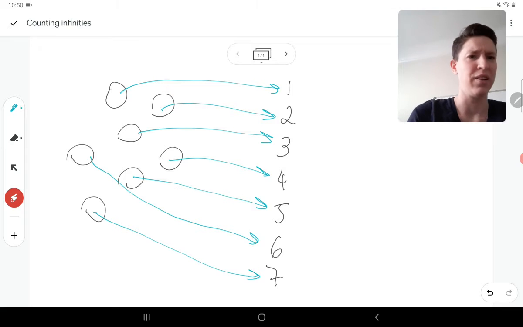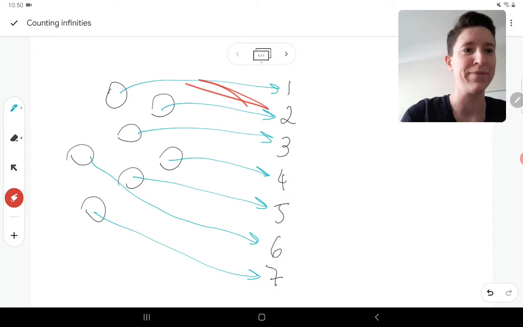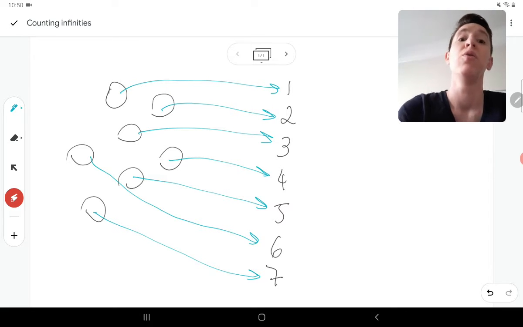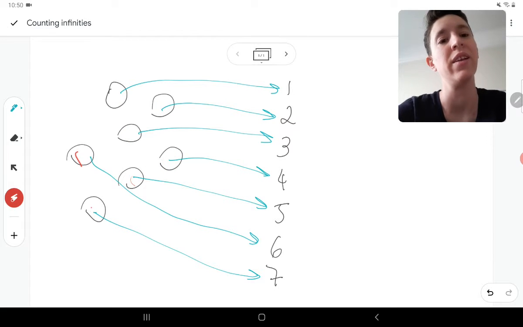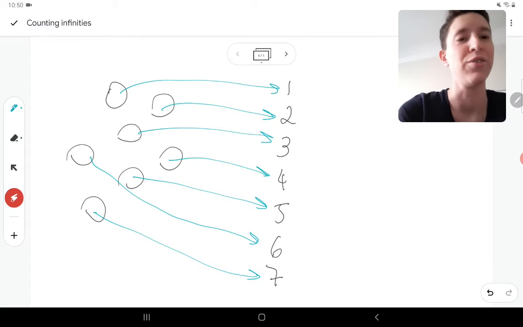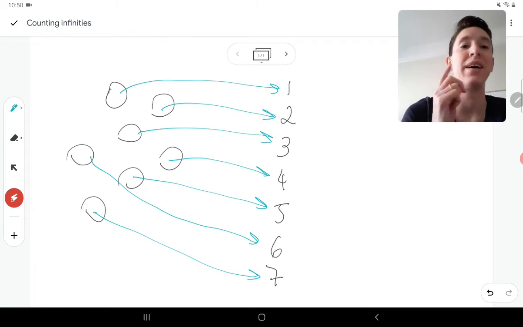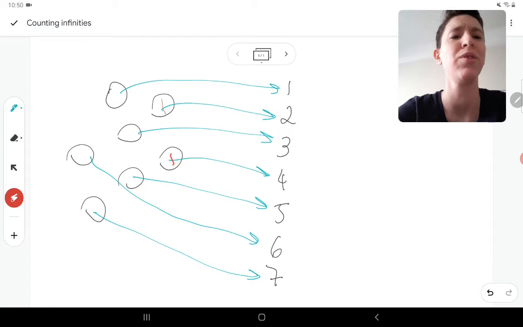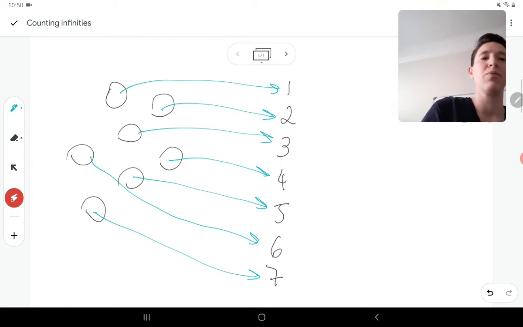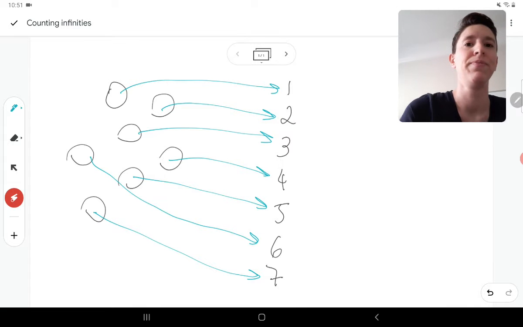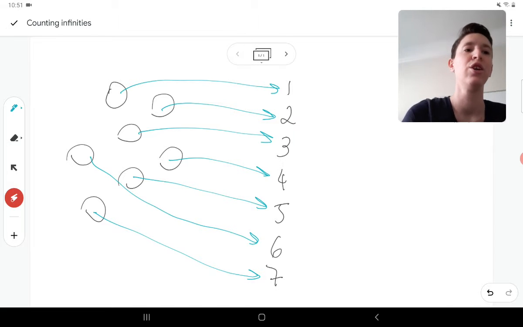Of course, as a little child you didn't think about all this one-to-oneing. Someone just said, you do that. Very often kids will go 1, 2, 3, 4, 5, 6, 7, 8, 9, so there are 9. And then you have to say, no, you can only touch one coin one time. And sometimes they'll go 1, 2, 3, 4, and then they're done, and I'm like, no, you forgot all these 3. So that's the way we're going to think about counting. This is what we do when we have finite groups, and it's very similar to what happens with infinite sets.